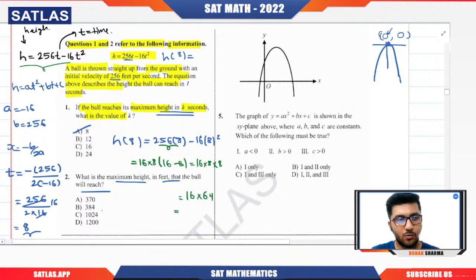I guess 1024. Let me show you how I have done it. 60 plus 4. So what I did, this will become 60 into 16, 960, plus 16 into 4 is what? Yes, 64.